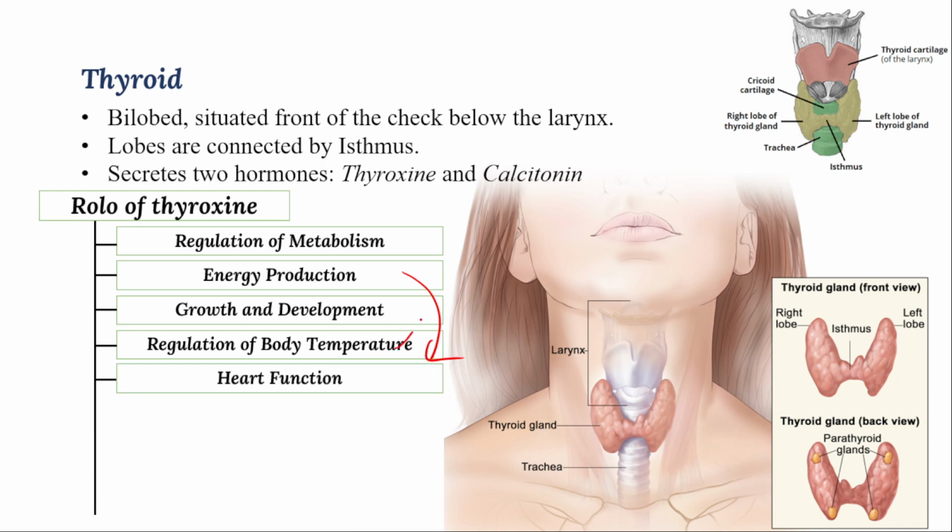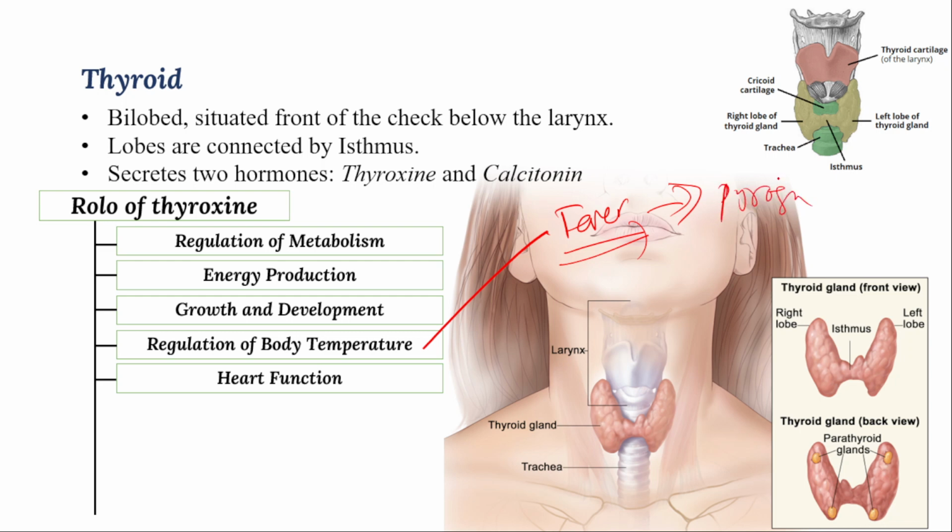This is not related to fever. Thyroxine will not regulate the fever here. Fever is regulated by a chemical in the brain, especially in the hypothalamus, which regulates homeostasis because of the release of a chemical called pyrogen.